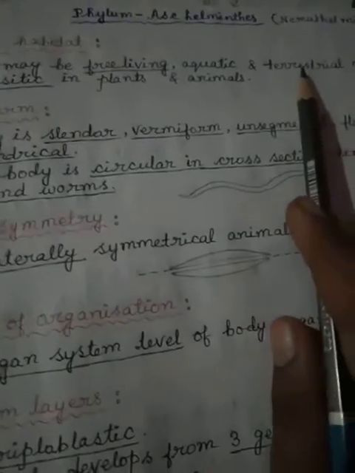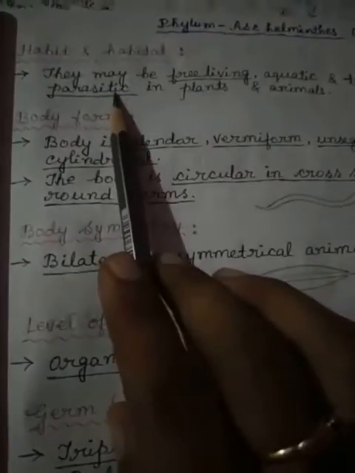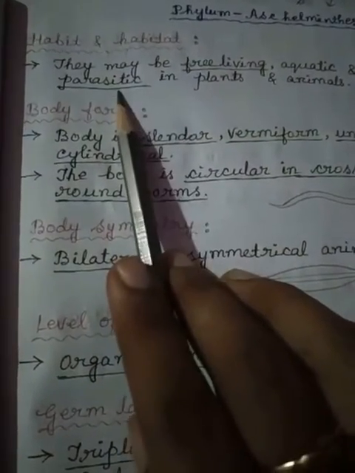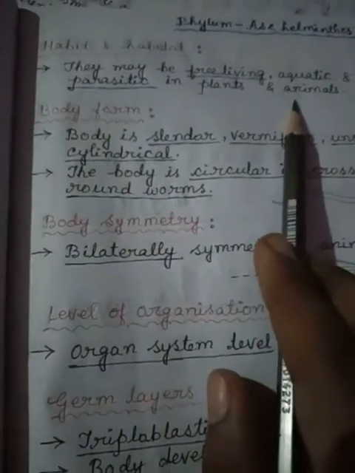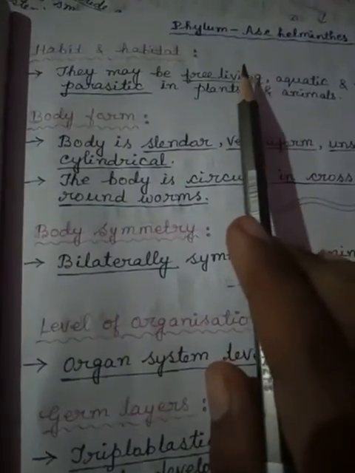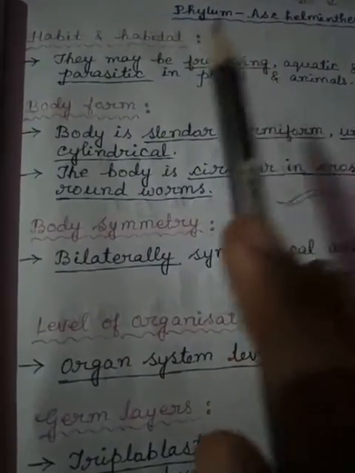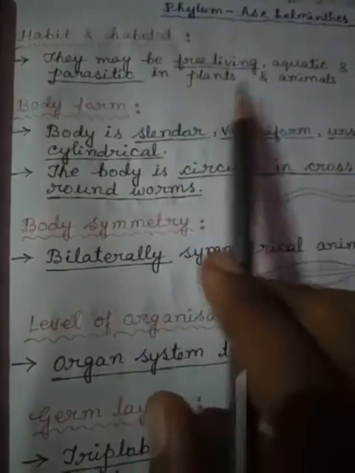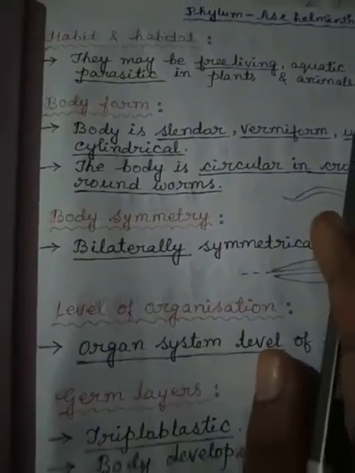Also terrestrial, they also live on land, or parasitic, meaning those that live in other organisms. So they are parasitic in plants and animals. It means that members of this phylum may live inside the plant body or animal body. That's why it is called parasitic in plants and animals.